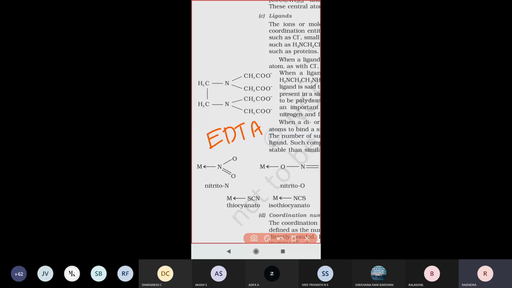In this, the electron donor groups are the four acetate groups donating electrons. This is also called polydentate. Poly stands for many, many donor groups are presenting there, that's why we call it a polydentate ligand.